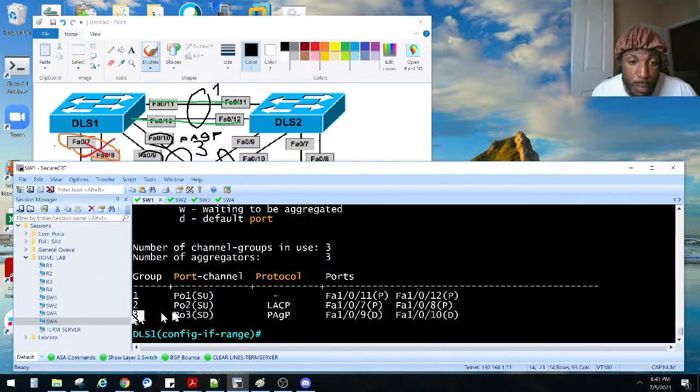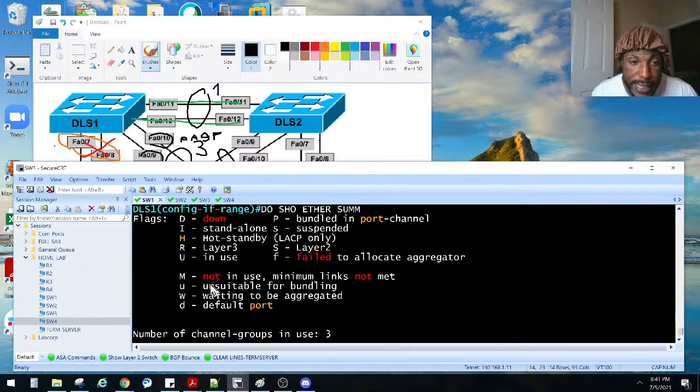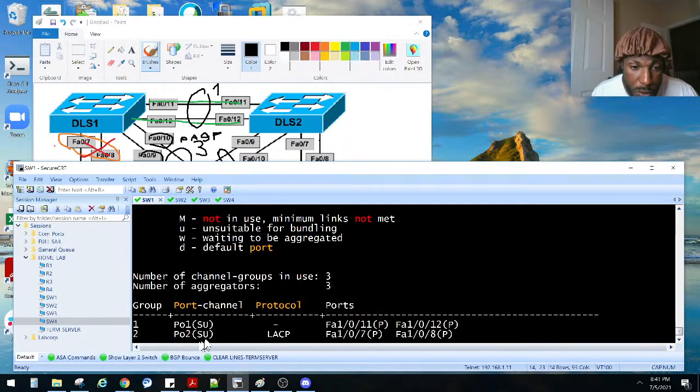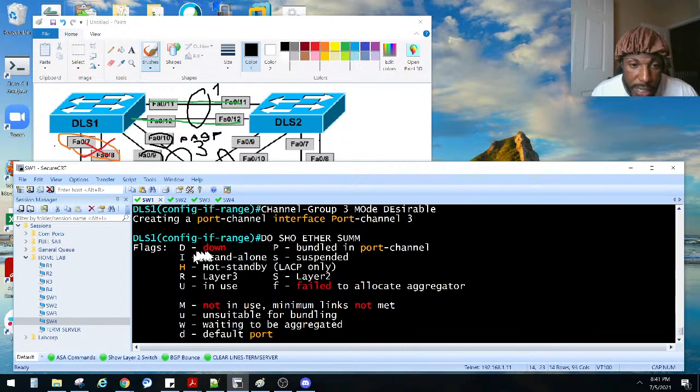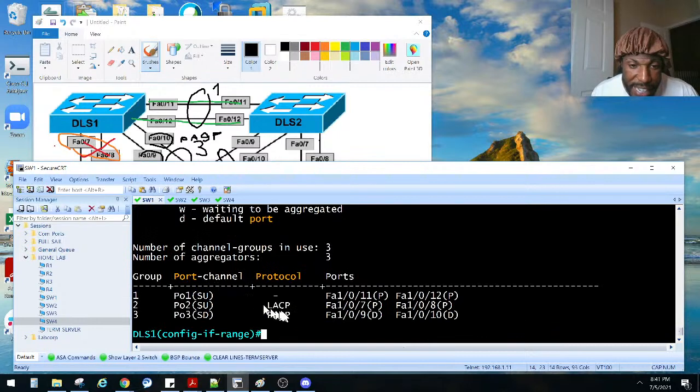Right there, see? We created port channel 3, but notice now we have an S and a D as opposed to S and a U. What is that? S lets us know it is, not that S, but a capital S, so pay attention there. That is a layer 2 port channel, but we have a capital D there, that lets us know it is down. But we do have the PAgP protocol. So again, for PAgP the terminology is desirable and auto, and then LACP is active and passive. That makes more sense to me, like I said.